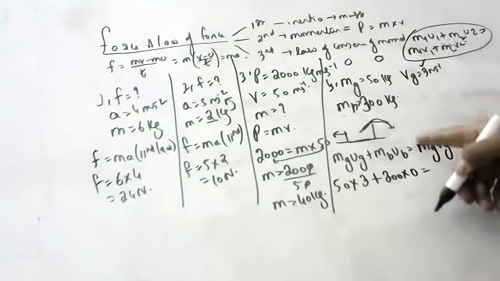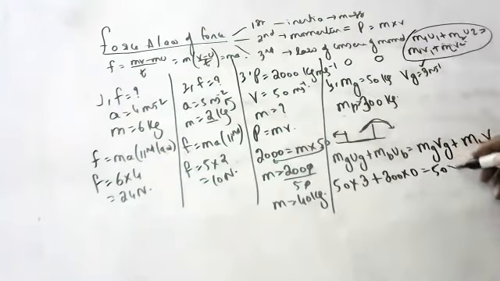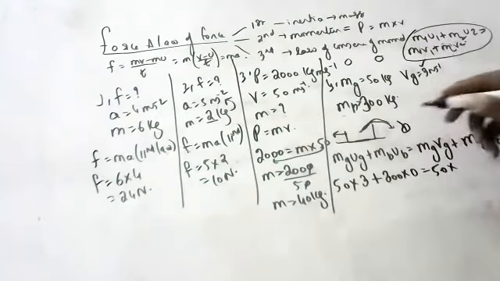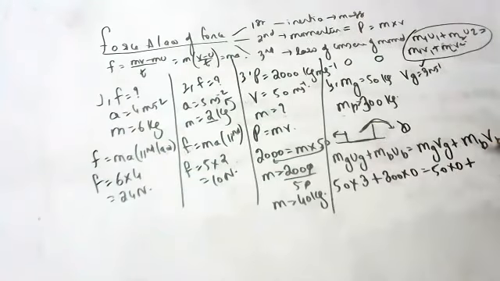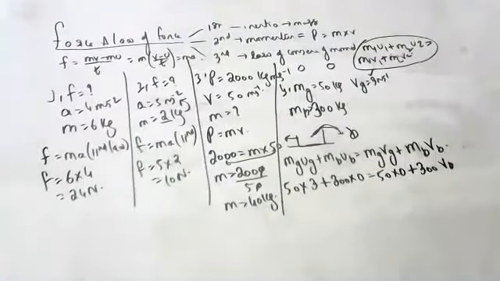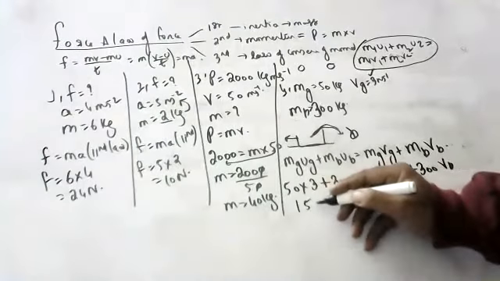Now, what is the mass of the girl? 50. When she jumps and comes out, will she stop? First, she will stop, so 0. And what is the mass of the boat? 300 kg. What we want is the velocity of the boat. So now 50 into 3 is 150.